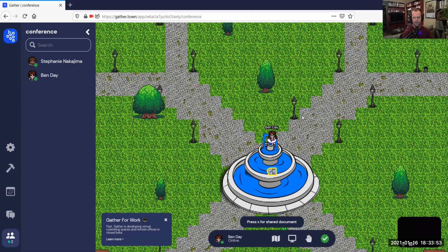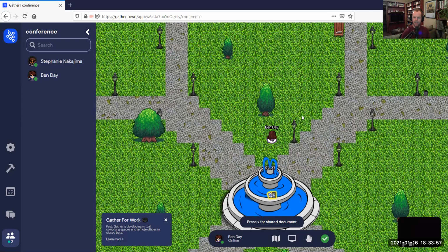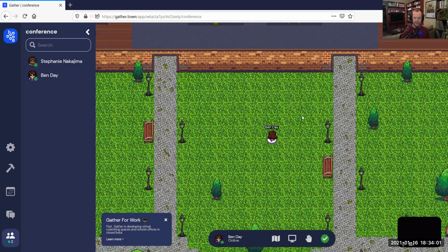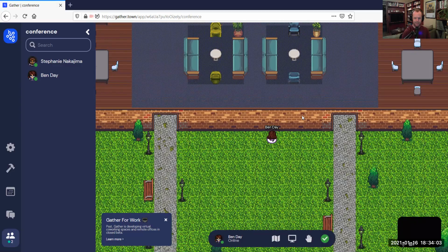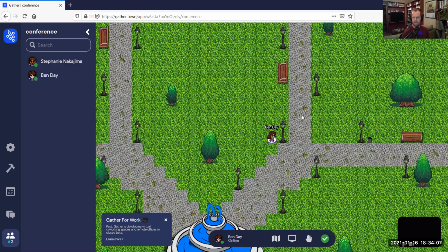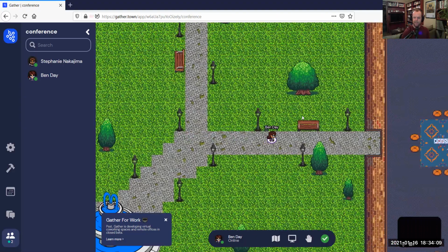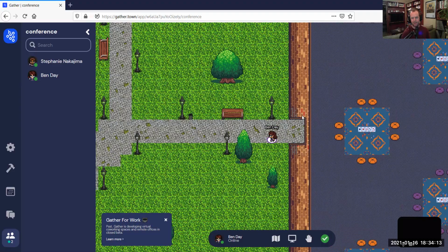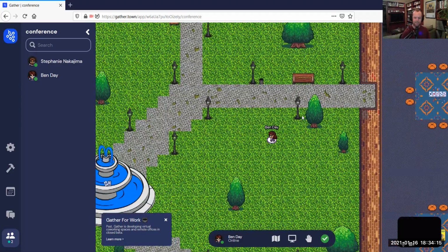And from there, we have a whole conference map. In the north of the map up here, if you follow one of these two paths, you're going to find a bunch of meeting spaces. So the north wing is all for meetings. If you go to the east, this is going to be the games room. You can come here to play games by yourself or with other folks from the conference.